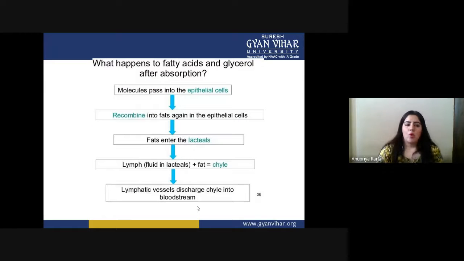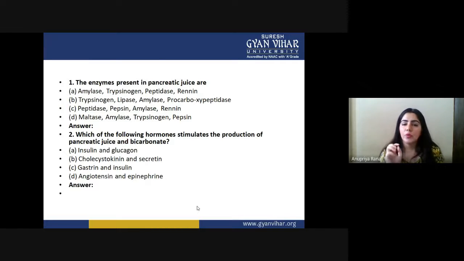So this is a whole summary of your digestion process, how from ingestion to egestion it happens inside our body, and how these small molecules are absorbed inside our body and converted into energy. Digestion is all about how we break down a complex molecule into its simplest form and utilize it inside our body.